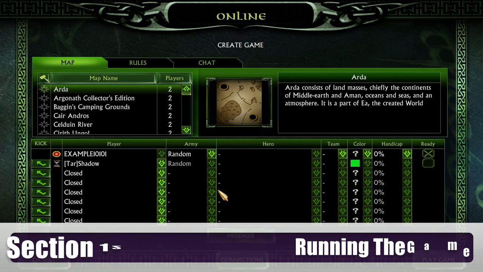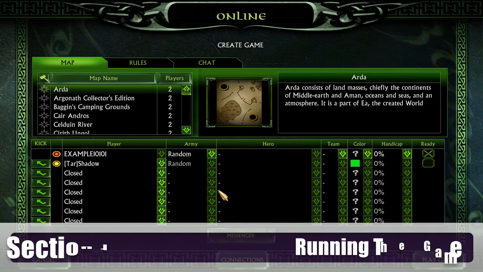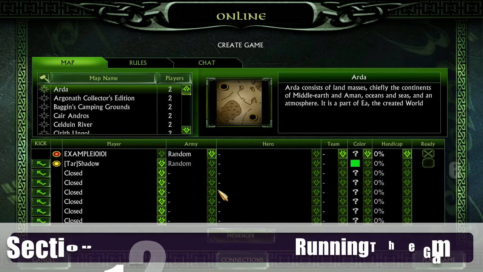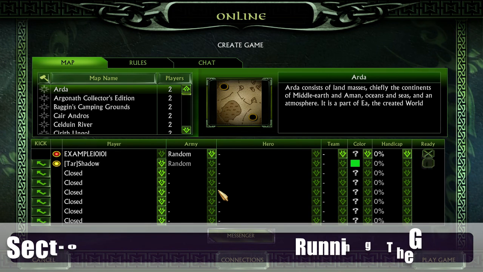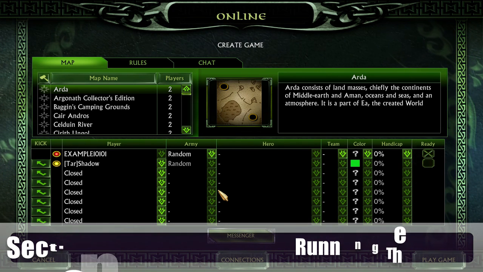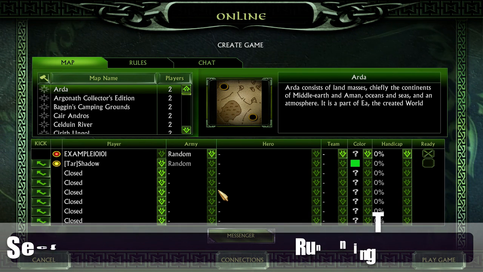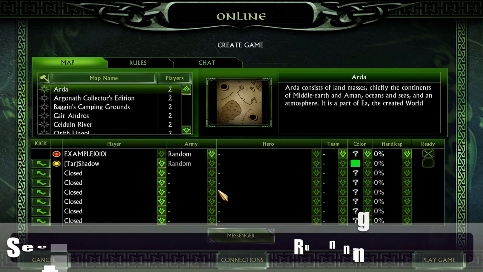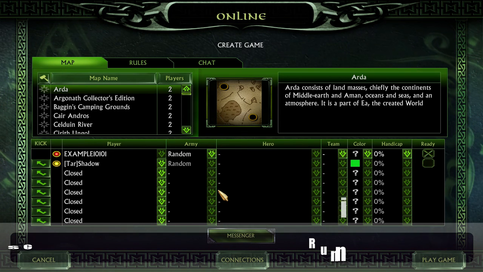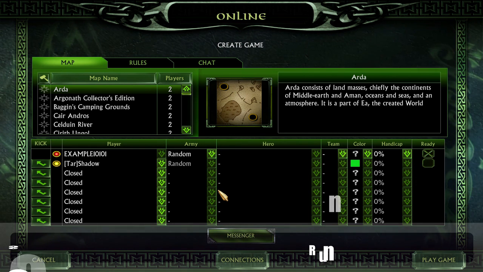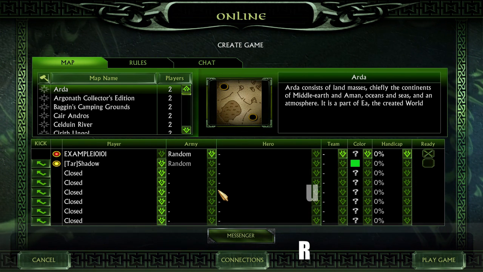And the last point I need to make is disconnecting from the server. Now, you will find this a lot on T3A. Don't worry, it's nothing to worry about. It doesn't mean there's anything wrong on your end, but it is a very common thing on T3A. When it happens, you will be taken back to the main menu, and you'll get a pop-up saying that you've lost connection to the Battle for Middle-earth Online. When that happens, just simply log back in again, and of course, please remember to go to the options screen and refresh your NAT before re-entering any room.